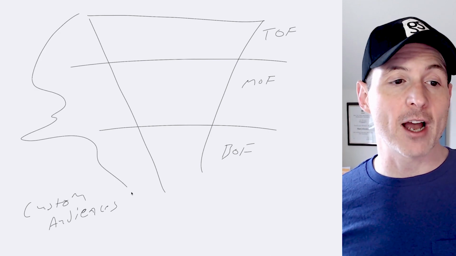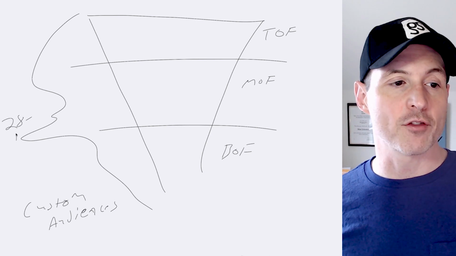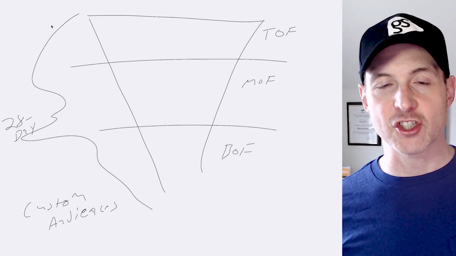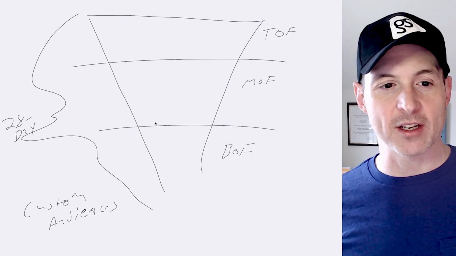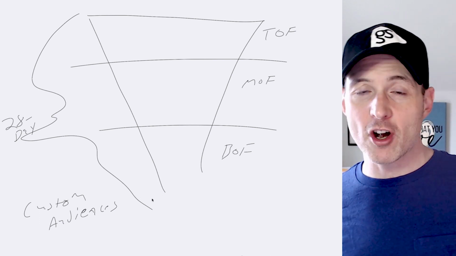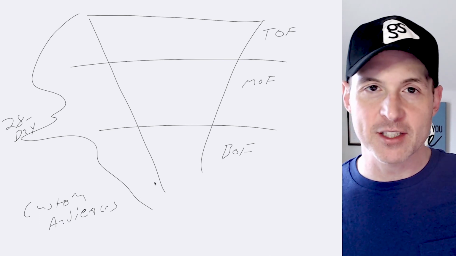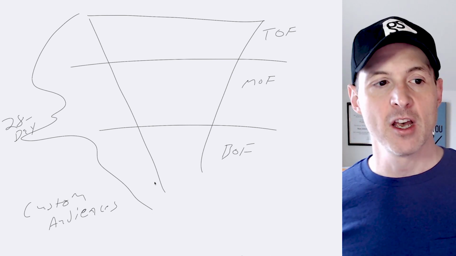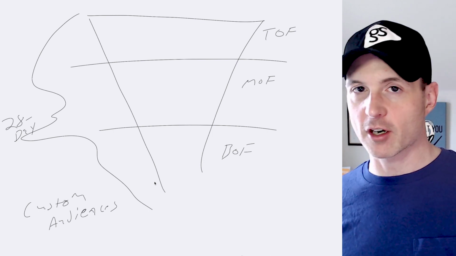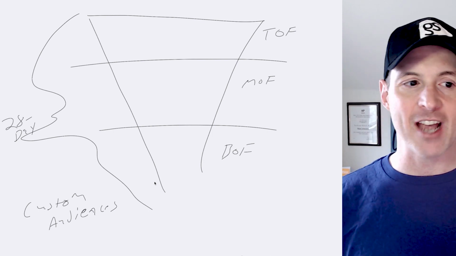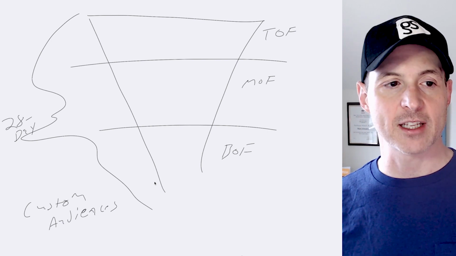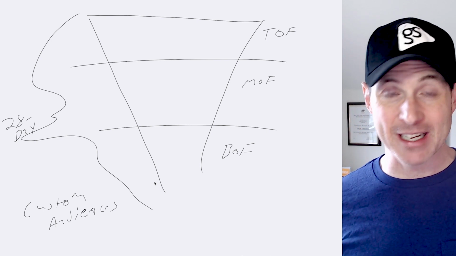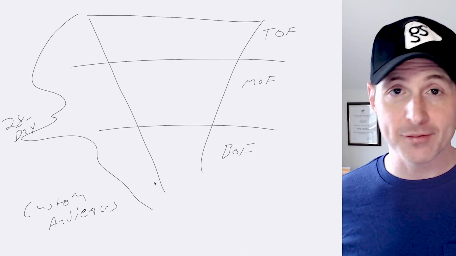So Facebook, before iOS 14, was able to give us this over a 28-day period. So if somebody clicked our ad on January 1st and on January 21st they converted, that would be attributed to that Facebook ad, and we would get that data back, and Facebook would use that to continue to optimize. They would say, okay, well, we understand that this is taking a little bit longer for people to convert. Let's continue to optimize for that action because that's a profitable action for what we're telling people to do in this conversion campaign. And that is not as big a deal if you sell $30, $40, $50 products.